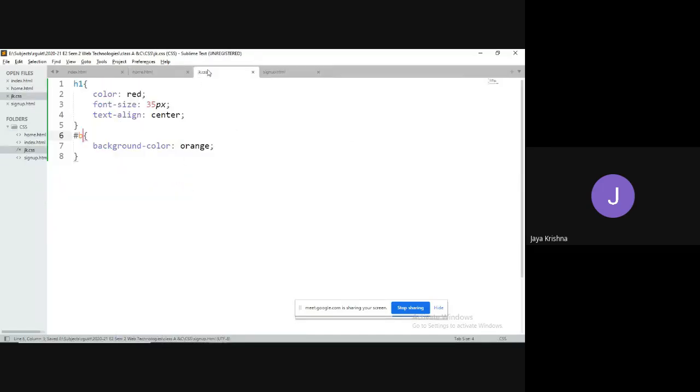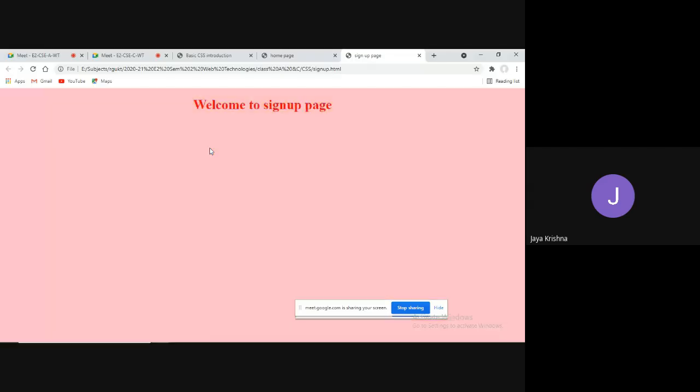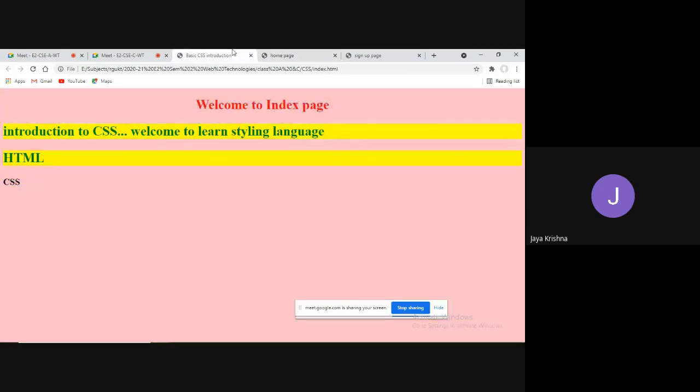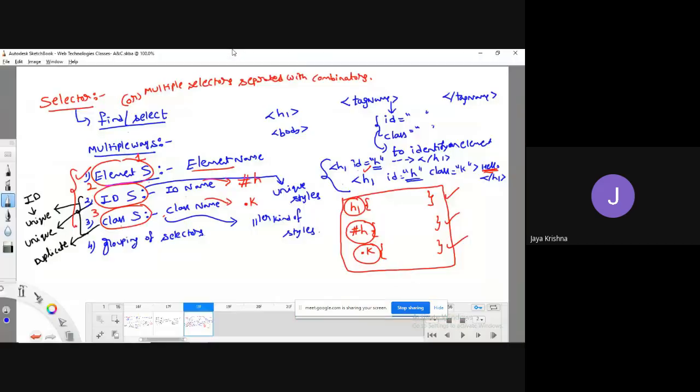Class equal to P1. So instead of accessing with respect to the ID name, I can go for accessing with respect to the class name. That is why I'm taking dot B1. Now, to make it comfortable for you to understand, I'm taking it as pink. Refresh, applied or not? Yes. So that is the way we can access an element.